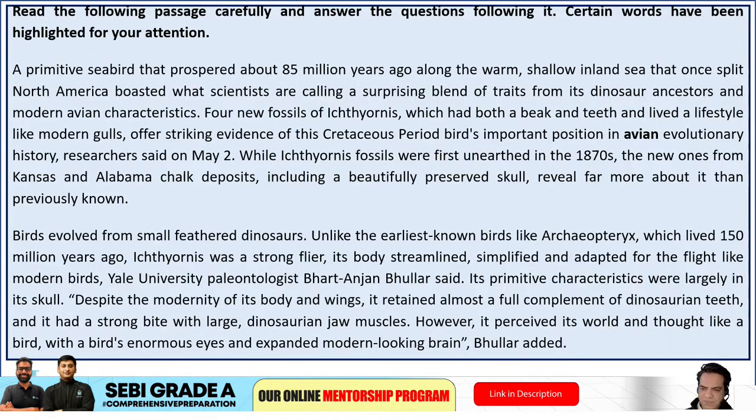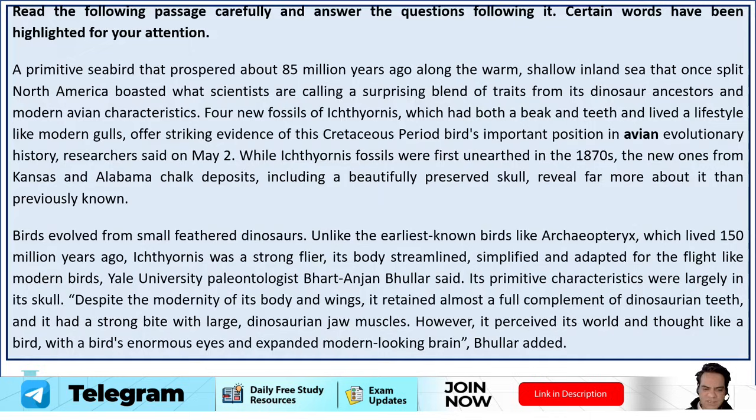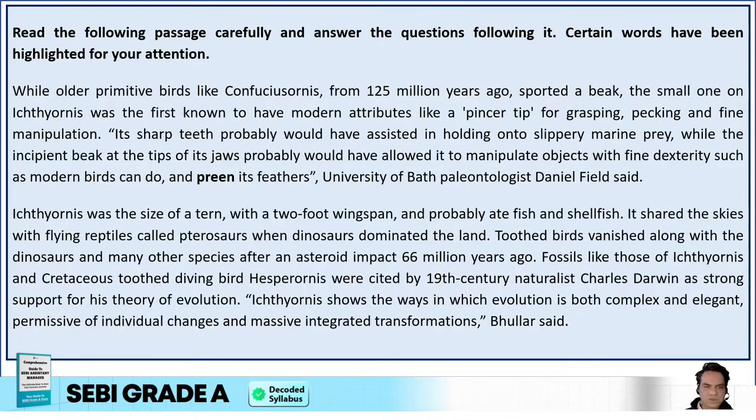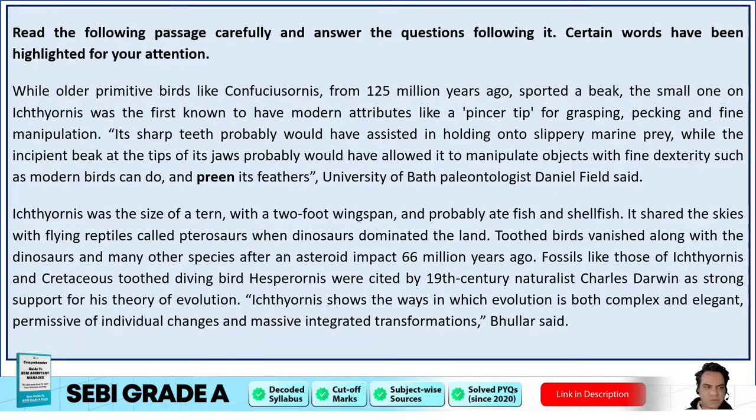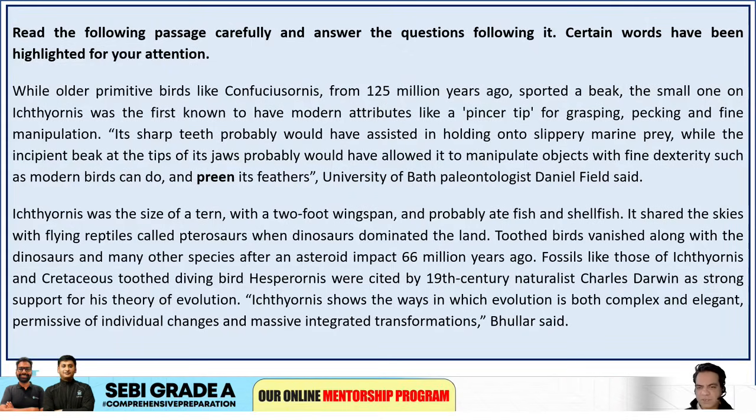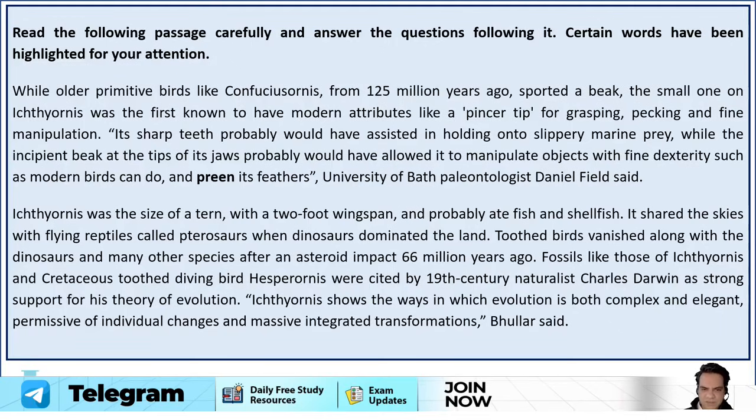However, it perceived its world and thought like a bird, with a bird's enormous eyes and expanded modern-looking brain, Bhullar added. Now, while older primitive birds like Confuciusornis from 125 million years ago sported a beak, the small one on Ichthyornis was the first known to have modern attributes like a pincer tip for grasping, pecking and fine manipulation. Its sharp teeth probably would have assisted in holding onto slippery marine prey, while the incipient beak at the tips of its jaw probably would have allowed it to manipulate objects with fine dexterity, such as modern birds can do, and preen its feathers.